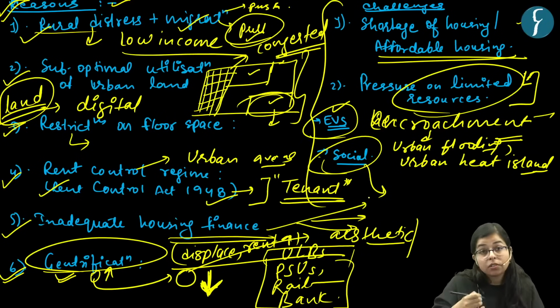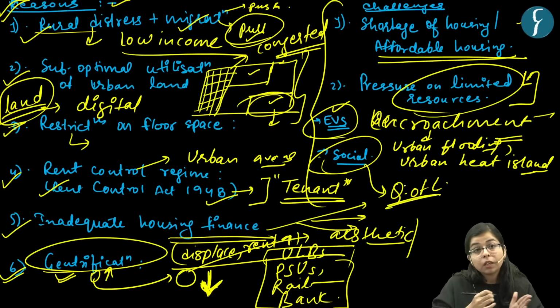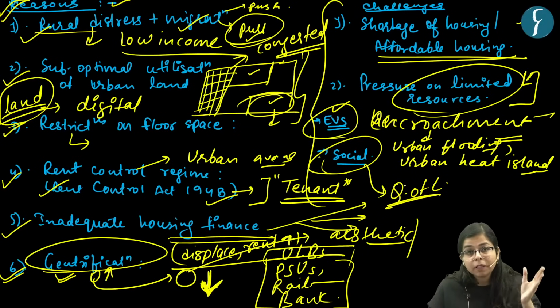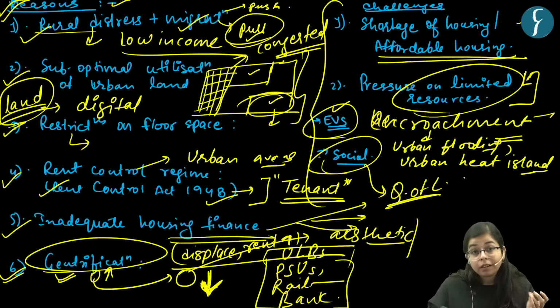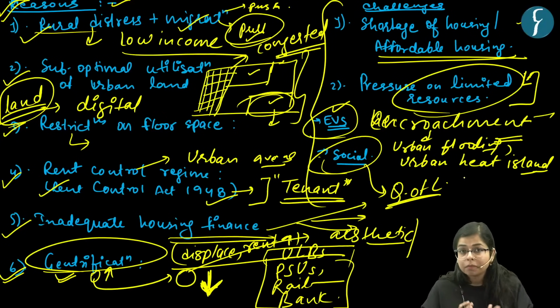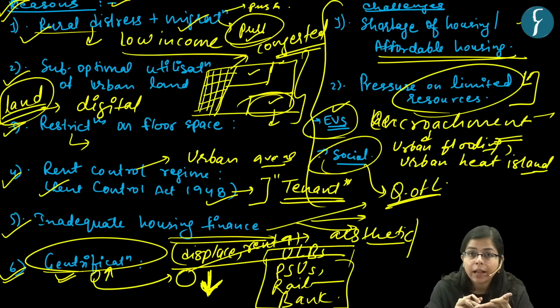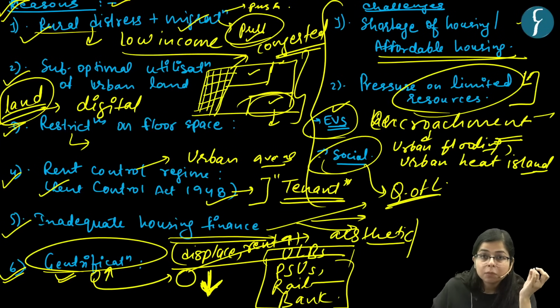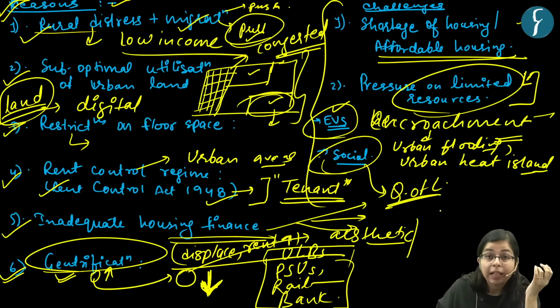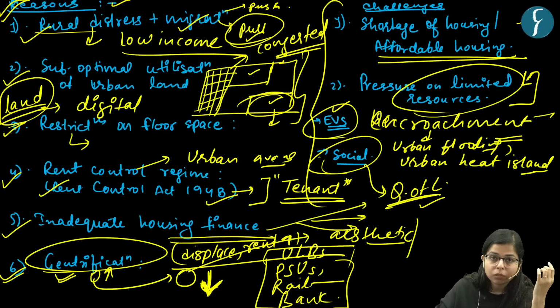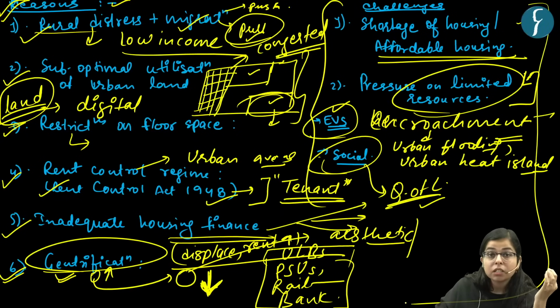And now, what are the social issues? The quality of life of the people who are living in such conditions may be lower, and the risk of spread of diseases can be there because of the lack of sanitation facilities, because of the lack of clean water, right? So these may be some of the issues. Their health may be impacted also, and because they may be unemployed, it may affect their education prospects also. Okay, so these are some of the challenges of urban housing basically.